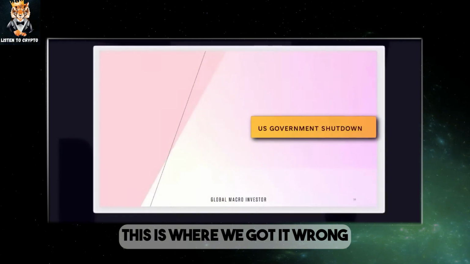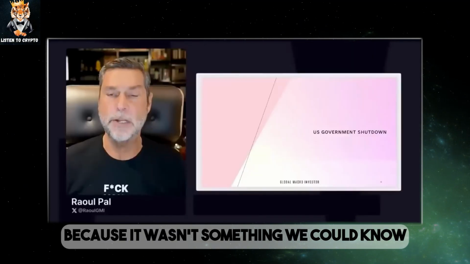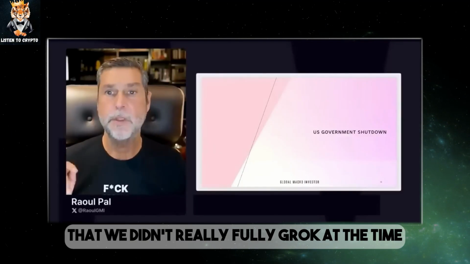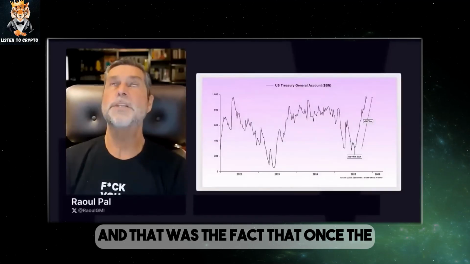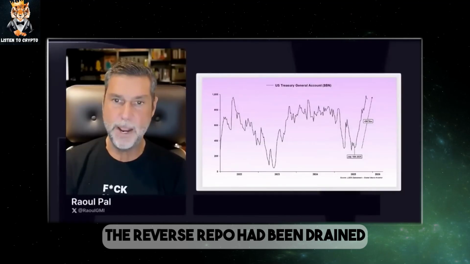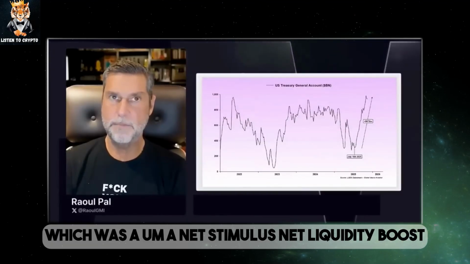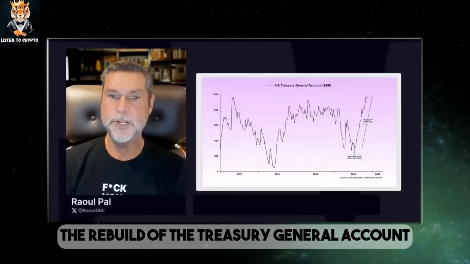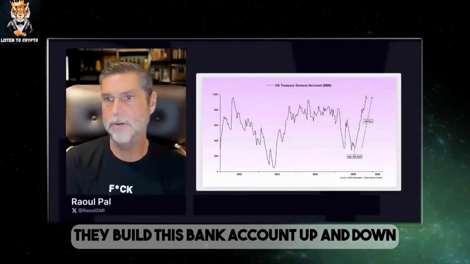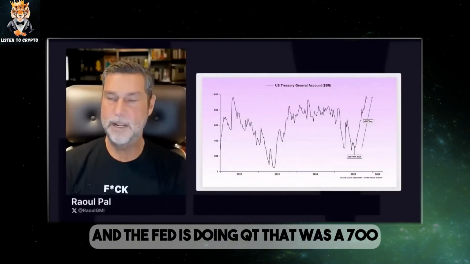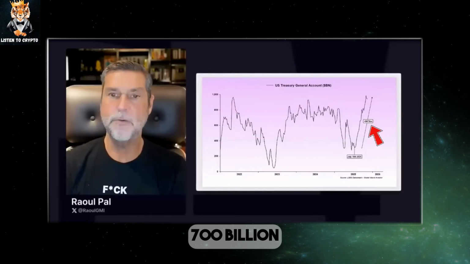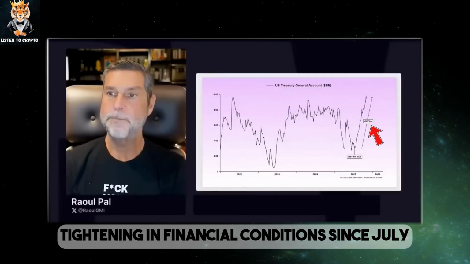Okay, US government shutdown. This is where we got it wrong because it wasn't something we could know. And there's one bit we missed that we didn't really fully grok at the time. And that was the fact that once the reverse repo had been drained, which was a net stimulus, net liquidity boost, the rebuild of the Treasury General account, they build this bank account up and down. So it doesn't really matter. But when you've got no offset to it, and the Fed is doing QT, that was a 700 billion tightening in financial conditions since July.